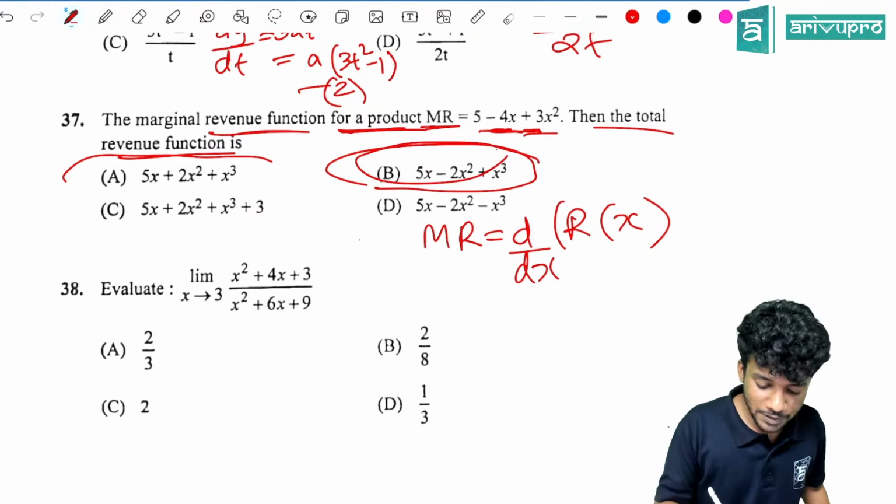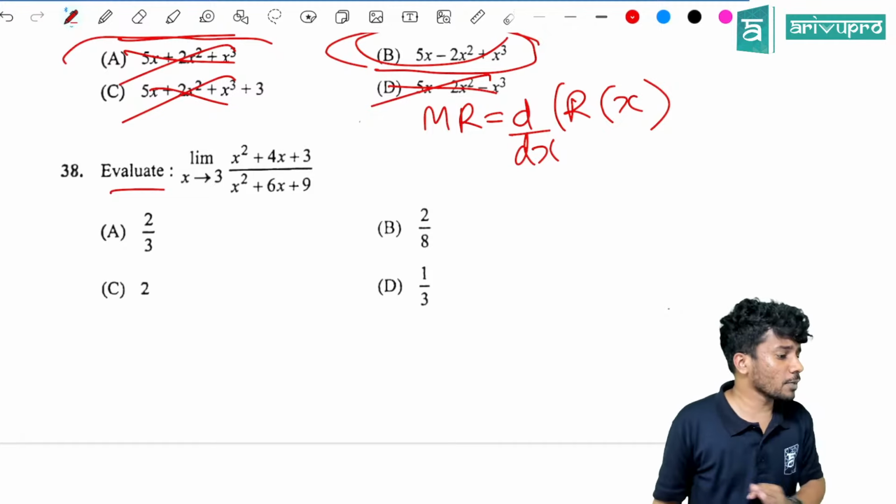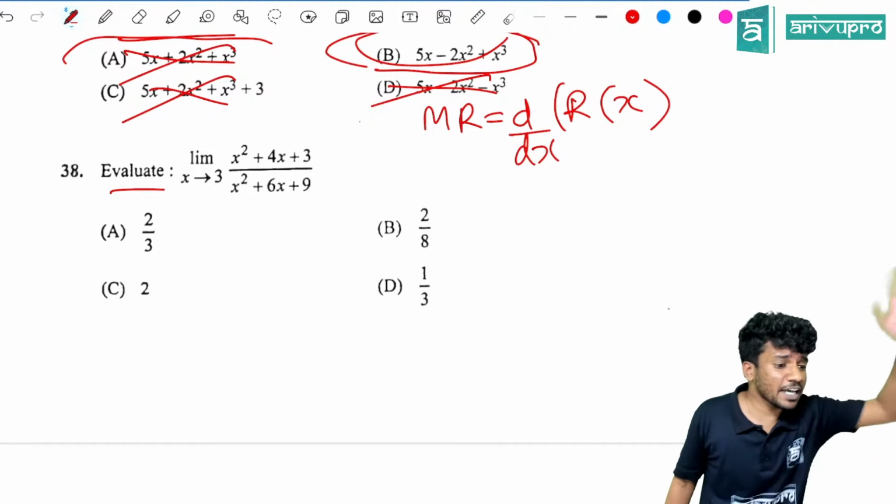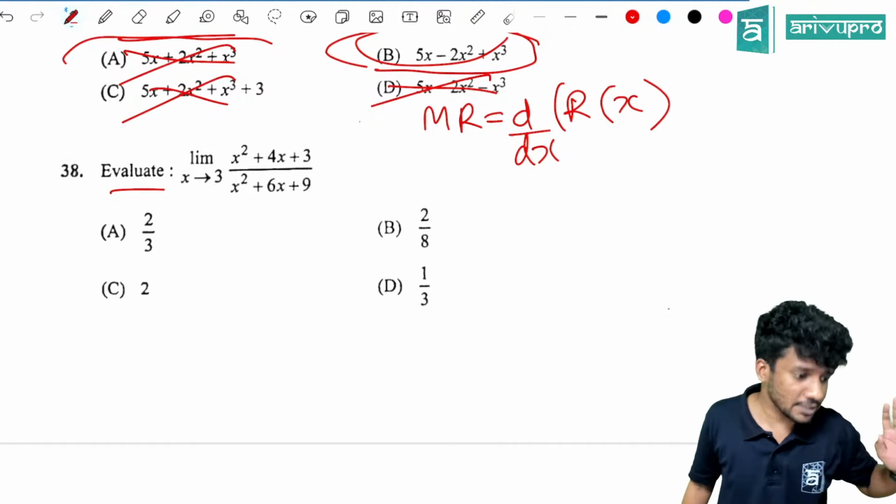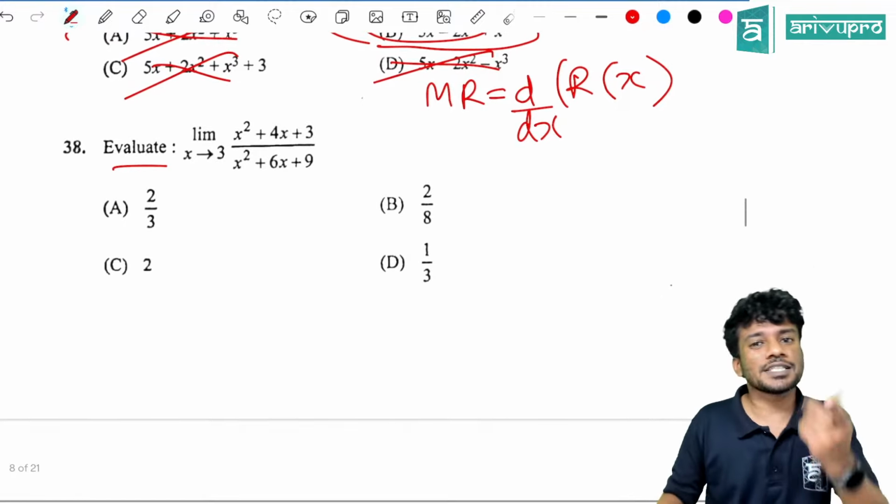Yes. Now another direct question from limits. The best part is they didn't complicate anything. Everything was direct. If you know the formula, you will get the answer. Very direct. Grace mark. 1 mark you might get. And along with that, one more question I'll discuss. That time I'll show you. There is also a chance for that.